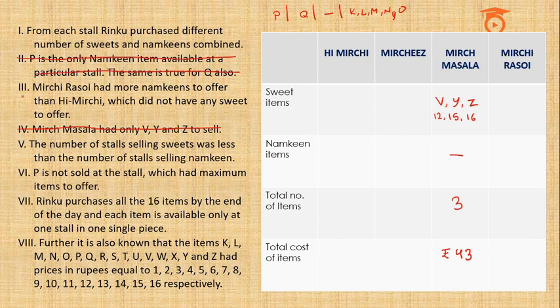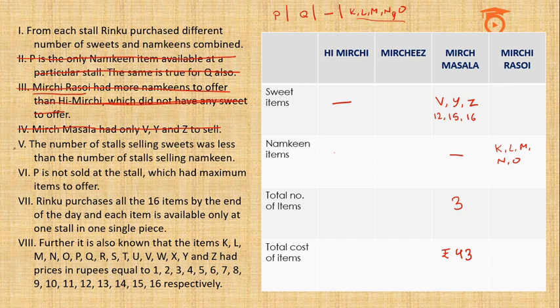So now the third point, which says that Mirchi Rasoi had more namkeens to offer than Hi Mirchi, which did not have any sweet to offer. Okay, so Hi Mirchi had no sweet to offer, and it had fewer namkeens than Mirchi Rasoi. So we know that out of the three remaining places, Hi Mirchi, Mirchis and Mirchi Rasoi, in two places we are going to write P and Q individually, and the third one will have all the remaining items. So I think it's clear now that it's the Mirchi Rasoi which is going to have all the remaining that we just talked about a little while ago. K, L, M and O is going to come in Mirchi Rasoi. Okay, so we are done with the third point also.